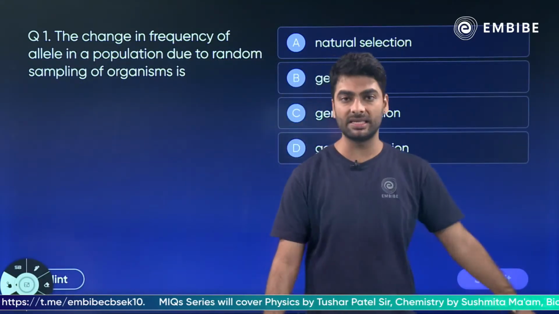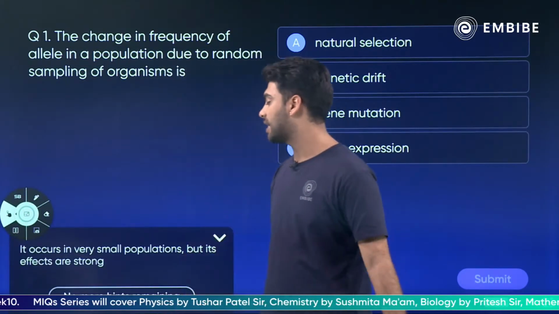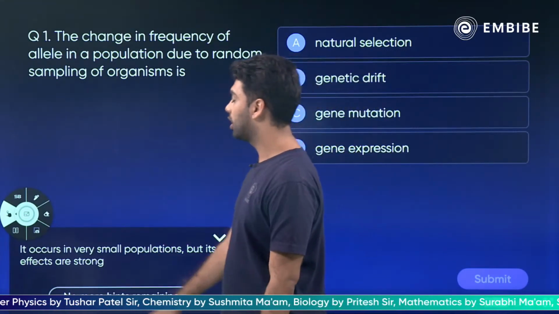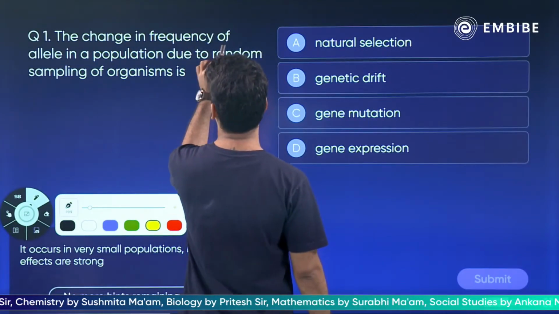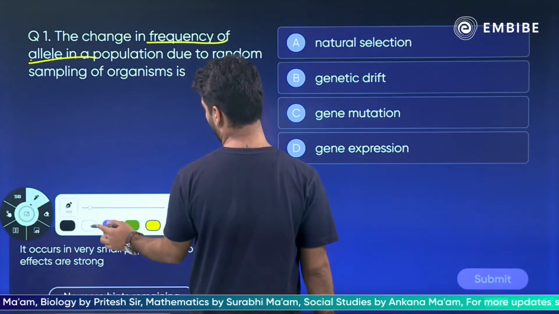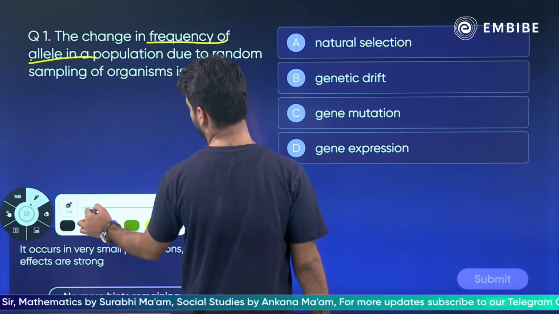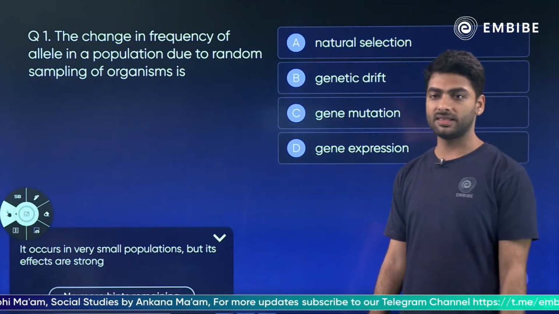Easy peasy. I'll also help you by giving you a hint, and the hint is that it occurs in very small populations but the effects are very strong. We are talking about the change in the frequency of alleles. What do you think it is? We have dealt with this. Okay, Arati thinks it's B.